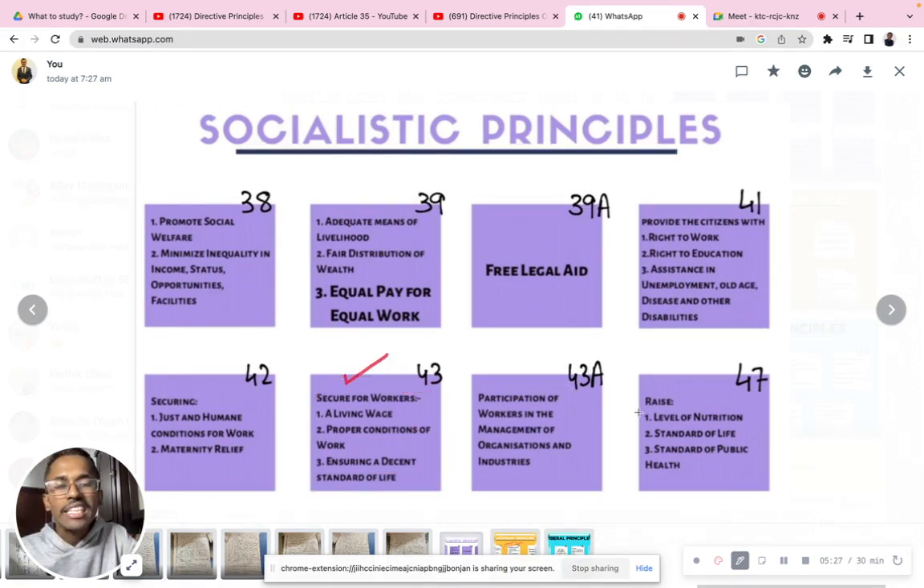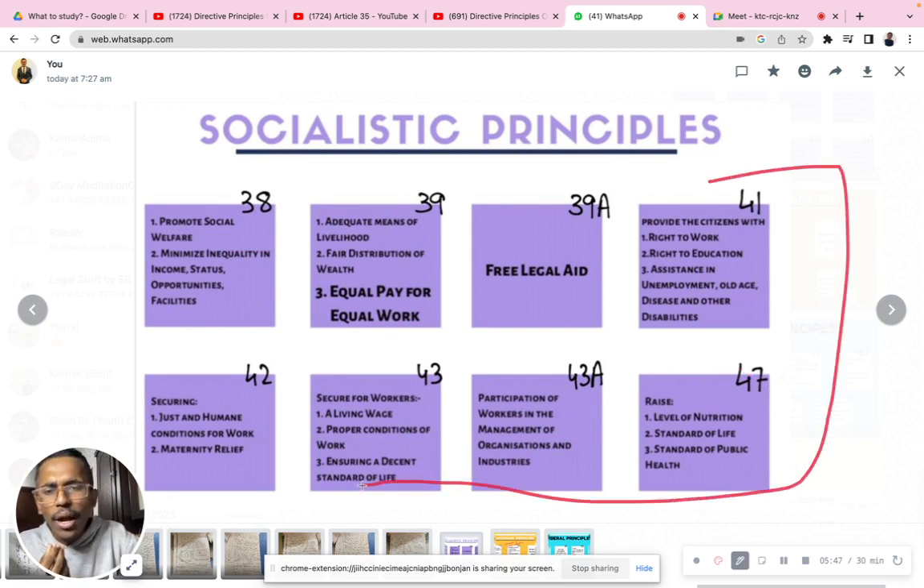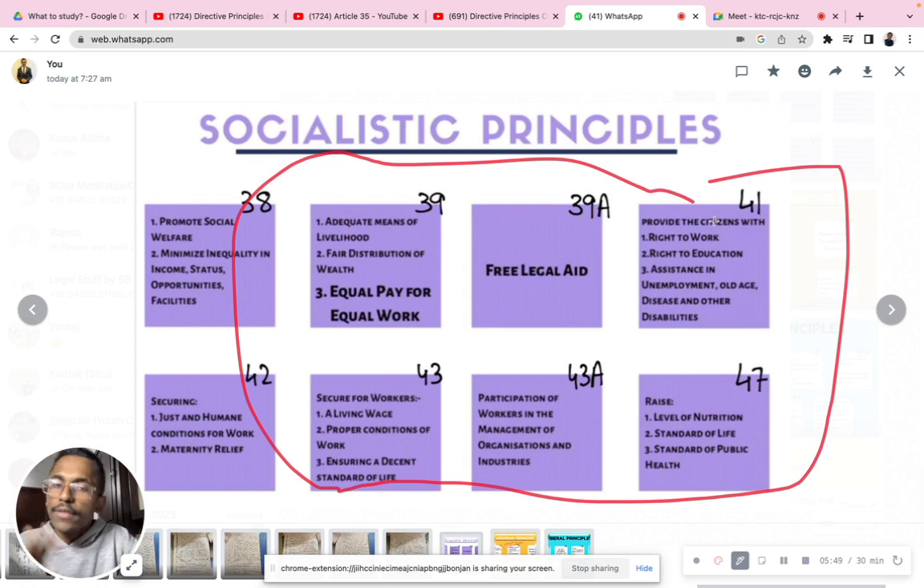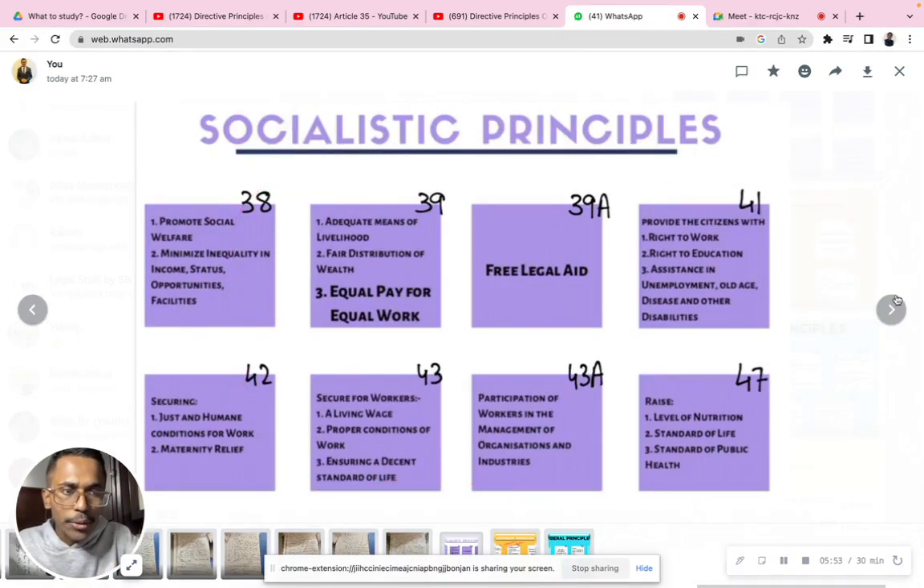Now, Article 43A speaks about participation of workers in the management and organization of industries. So, even the government can inculcate different kinds of skill development programs, or generally the government can facilitate. Article 47 speaks about the level of nutrition, standard of life, and standard of public health. So, the nutrition aspect, everything comes under 47. These are the socialist principles generally required for any state to function. Without these principles, no state can ever function. This is an important component you need to remember.